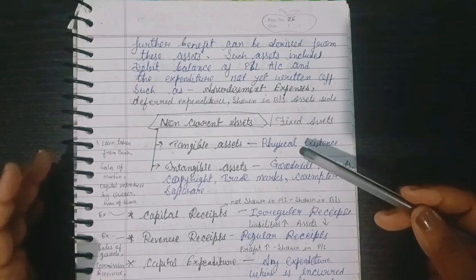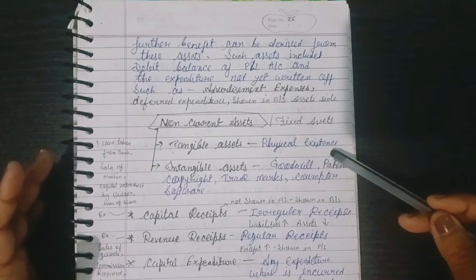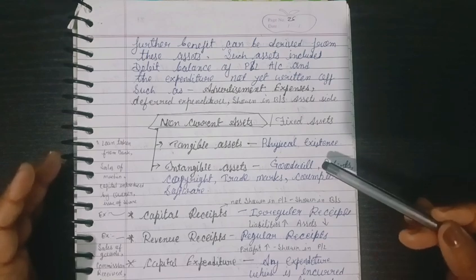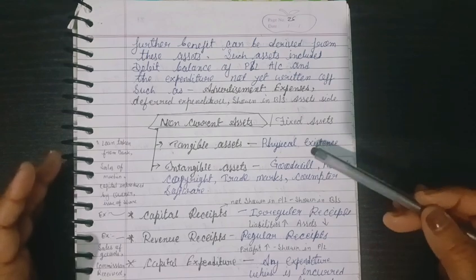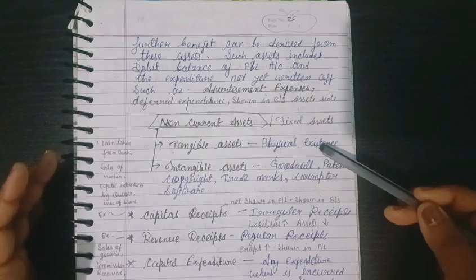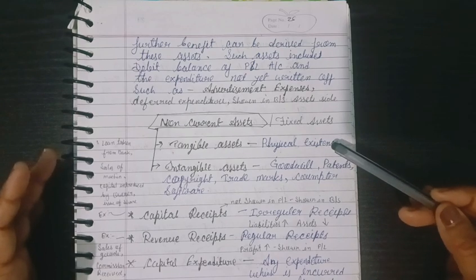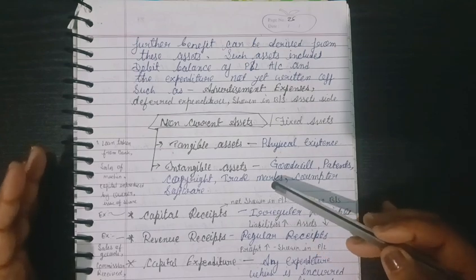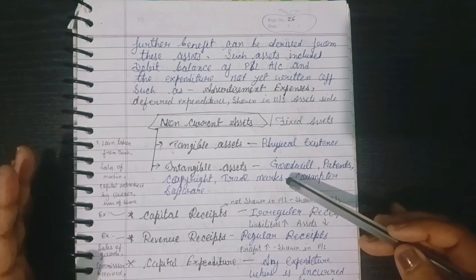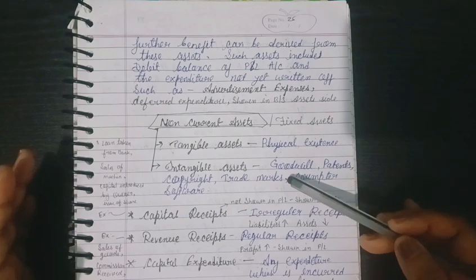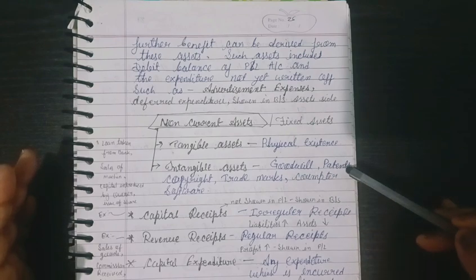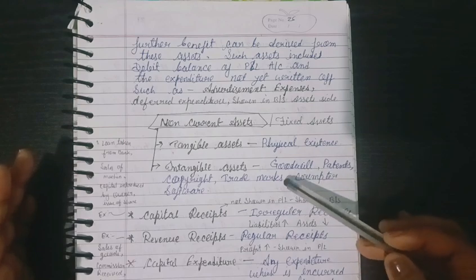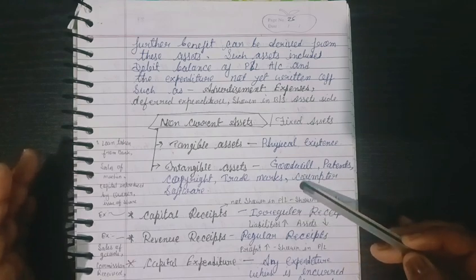Tangible assets have a physical existence; we can see and touch them, like machines, buildings, furniture. What is the meaning of intangible assets? Intangible assets we can't see or touch, but we can feel, like goodwill, patents, copyright, trademarks, computer software.